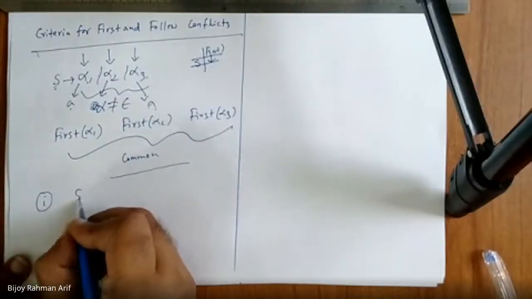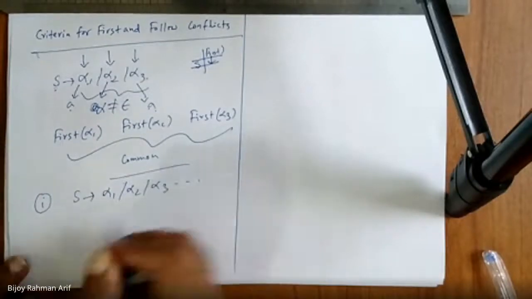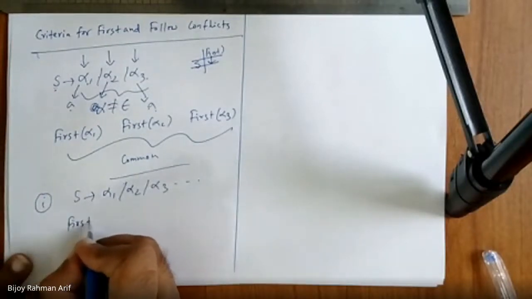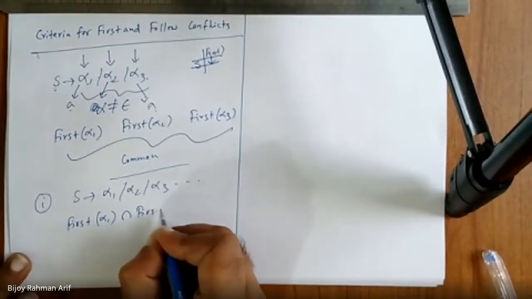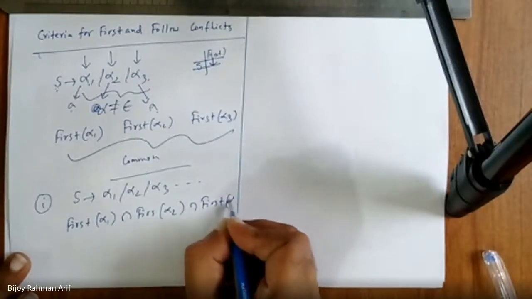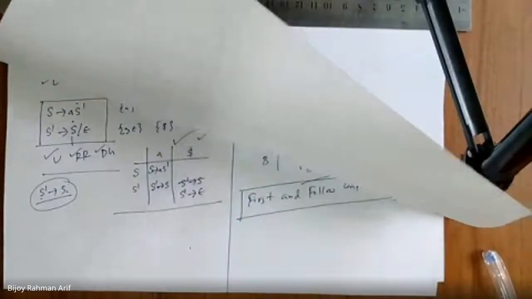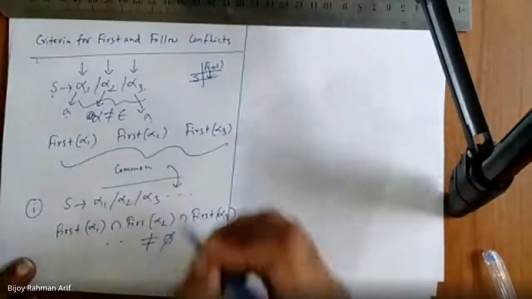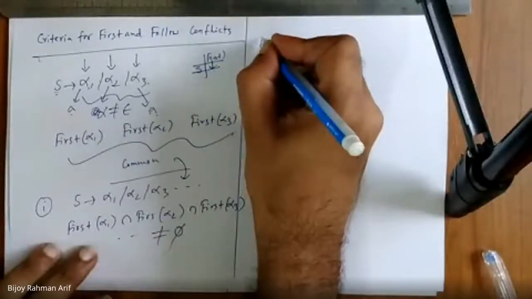Yes, sir. So what is the criteria? S derives alpha 1, alpha 2, alpha 3, and so on. First of alpha 1 intersection first of alpha 2 intersection first of alpha 3, and so on, not equal to phi. If there is a common element, then there is a conflict. Am I right? That is the first criteria. Yes, sir. What is the second criteria for conflicts?